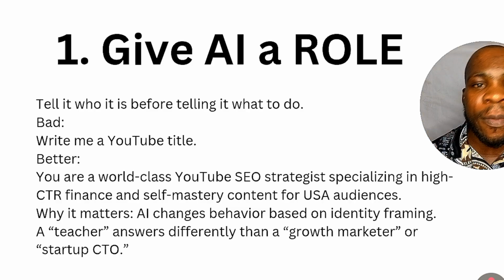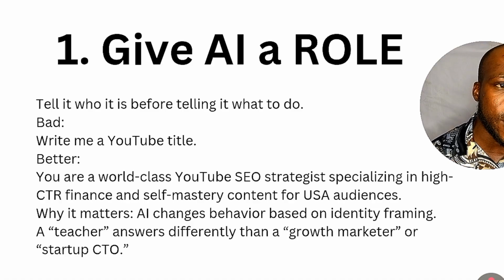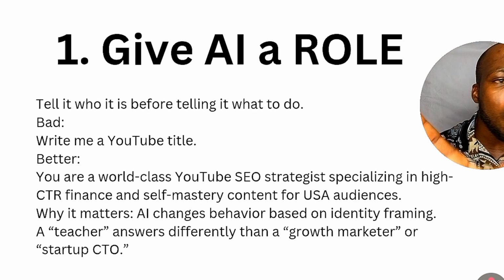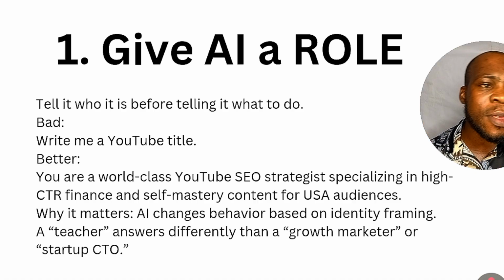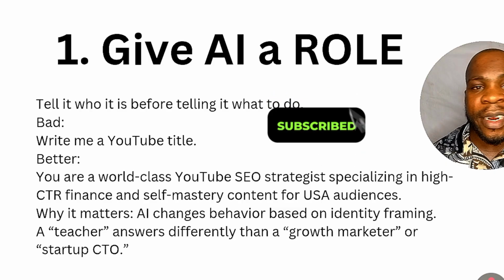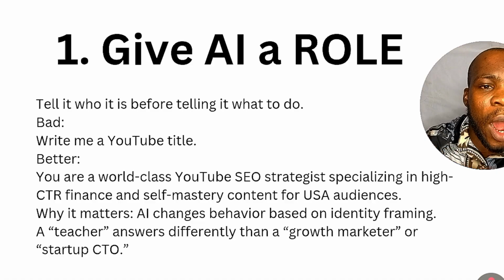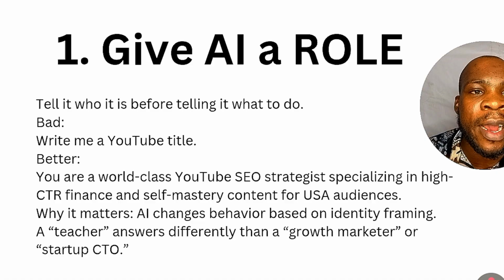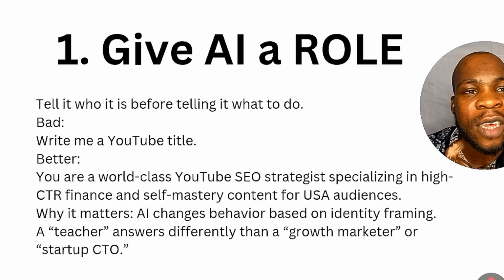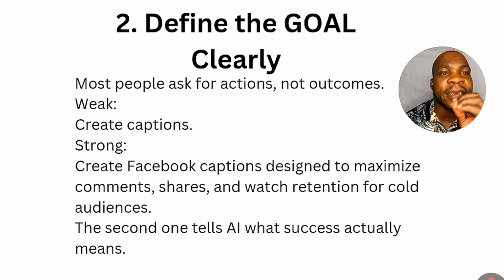The better one is: you are a world-class YouTube SEO strategist that specializes in high CTR finance. This is actually my own context. So what this basically means is that I have given the AI a particular role to play, and it's going to work as a YouTube SEO strategist. All right, so this is how to give a role. The first framework of getting the best results from AI is to make sure that you give the AI a particular role to operate.